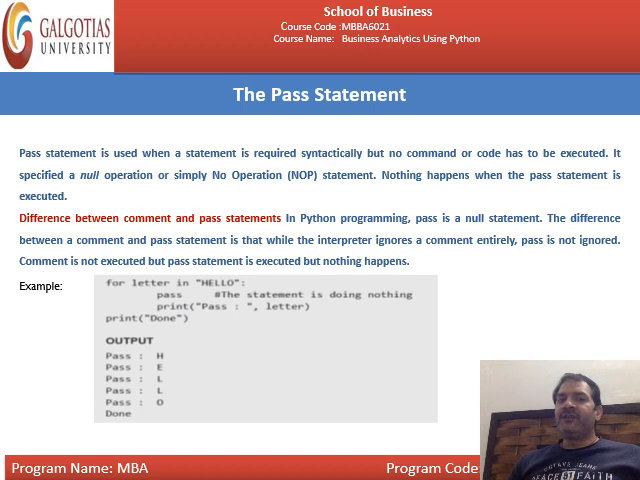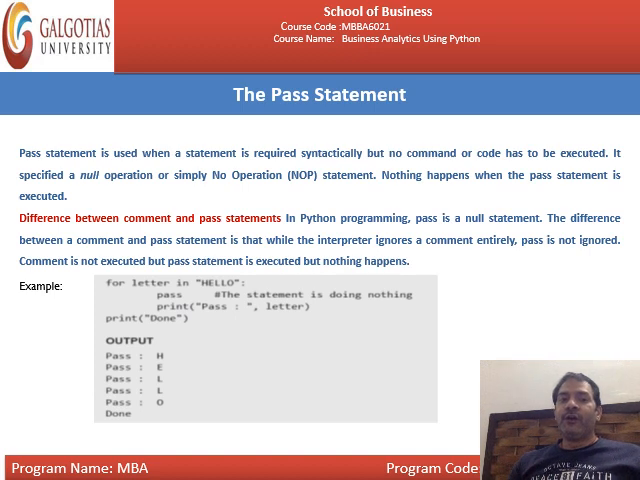Difference between comment and pass statement: in Python programming, pass is a null statement. The difference between a comment and a pass statement is that the interpreter ignores comments entirely, but pass is not ignored. Comment is not executed, but the pass statement is executed, and nothing happens.